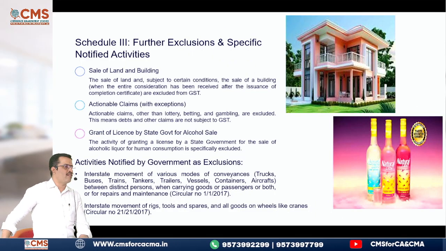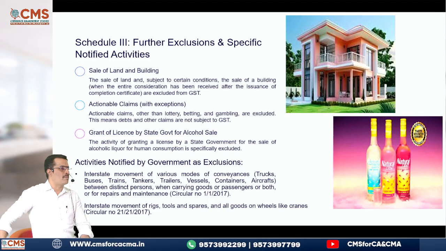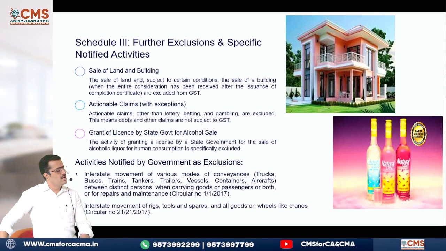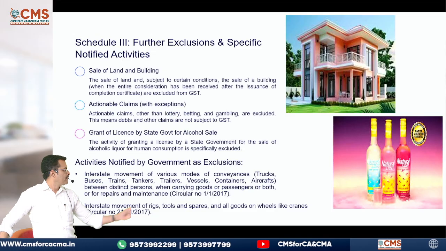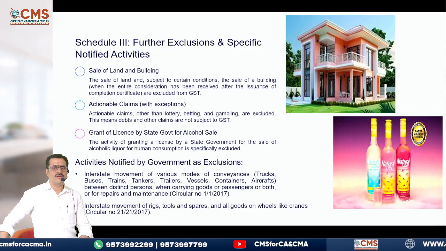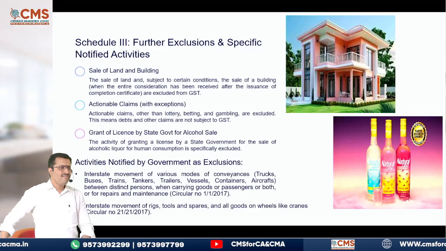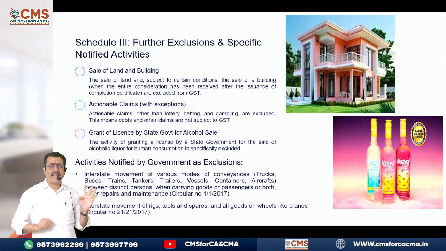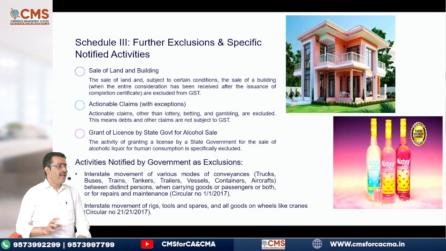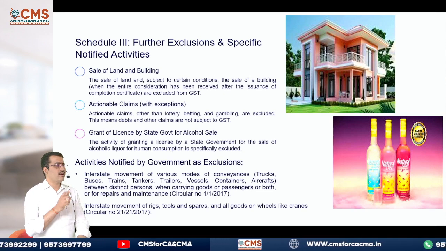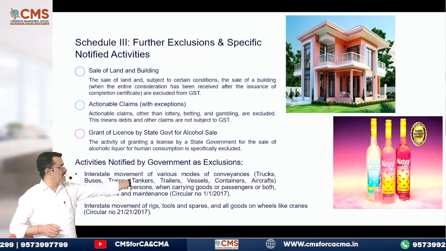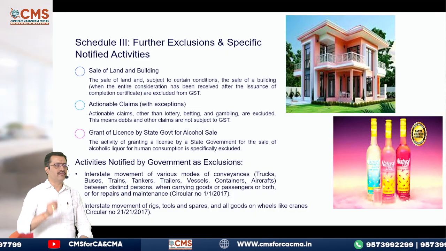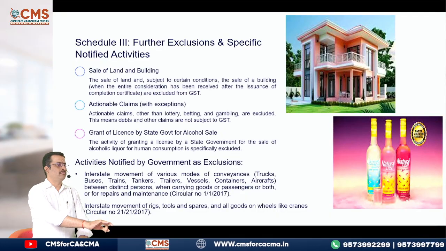If you see sale of land and building, it becomes immovable property. Immovable property is not covered under the definition of goods, which we have seen just now. Hence, it is not liable to GST. Then you have actionable claims. What do you mean by actionable claims? Any idea? Insurance compensation. Best example. That is an actionable claim. Actionable claims other than lottery, betting, gambling are excluded. That means lottery, gambling, betting are taxable.